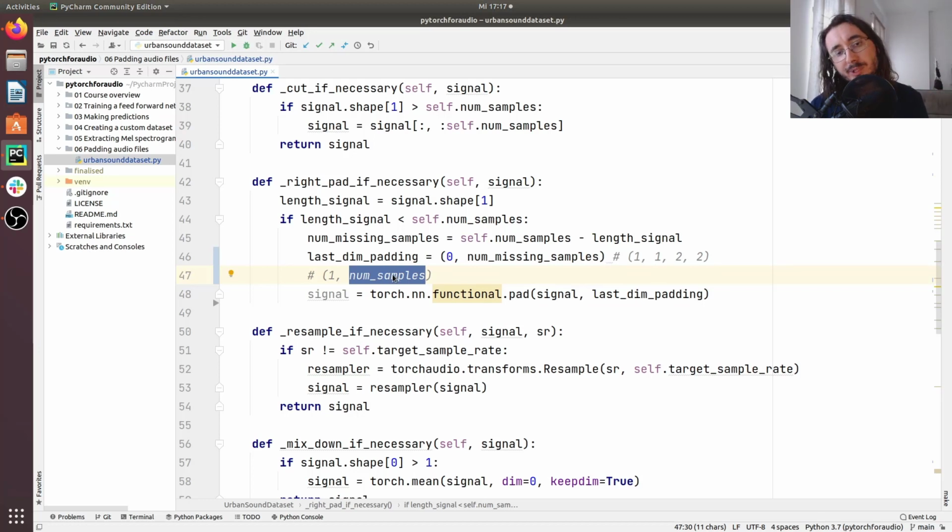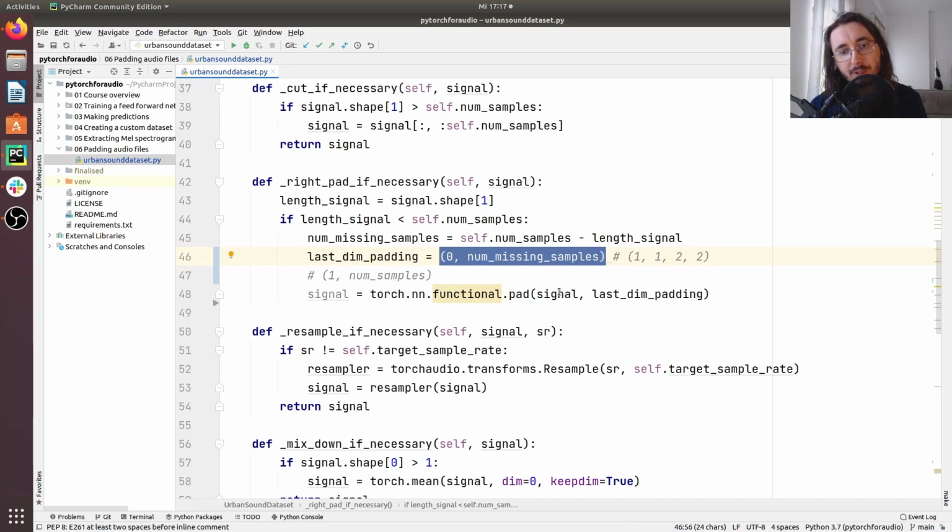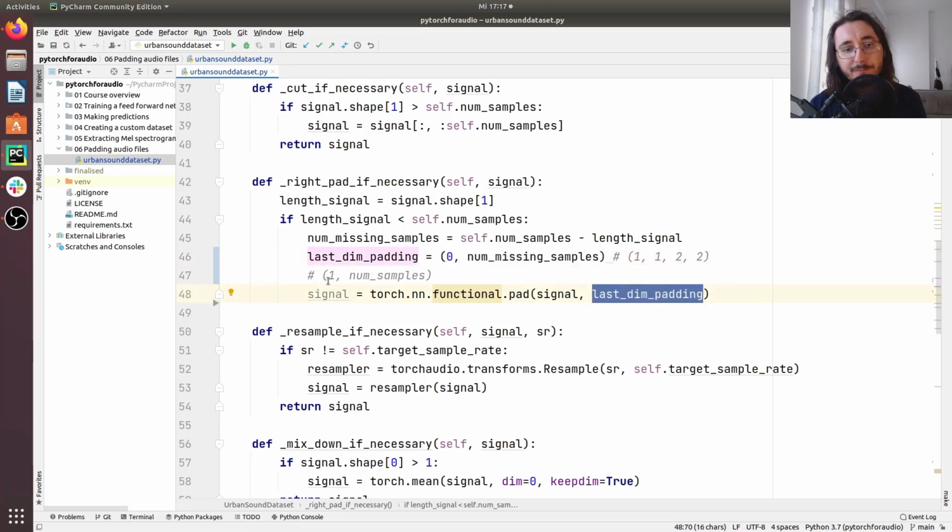Because this is the last axis, we just need to put this value here and pass it in here. If we were to add some sort of padding to this initial axis of the tensor, we would have needed a couple of extra values, which would have provided padding for the first axis.